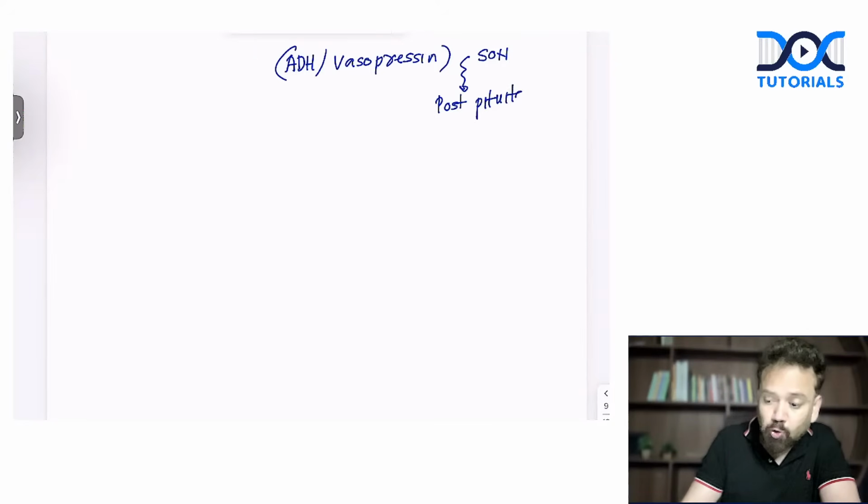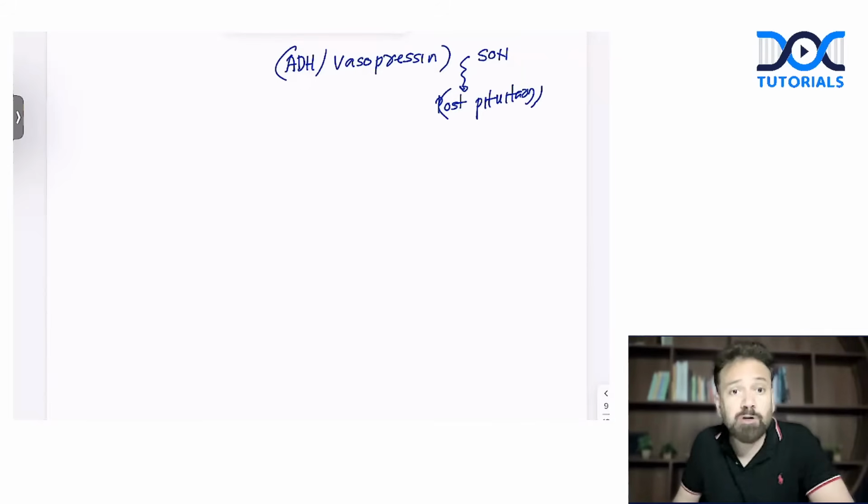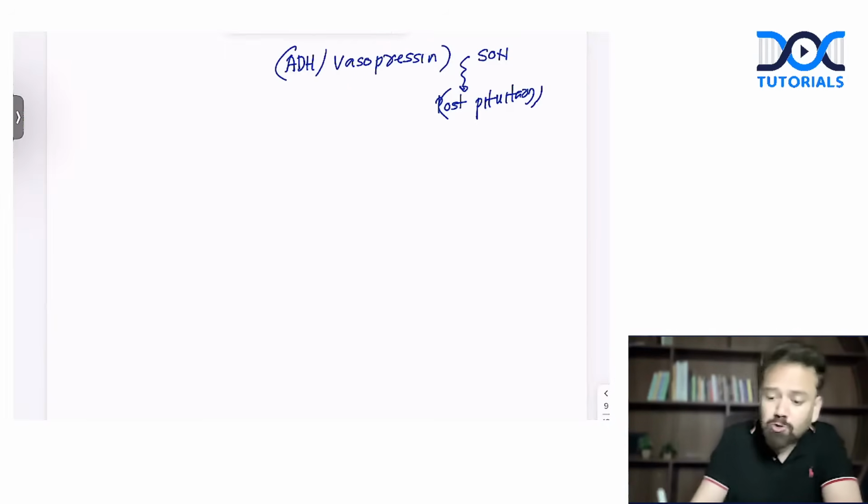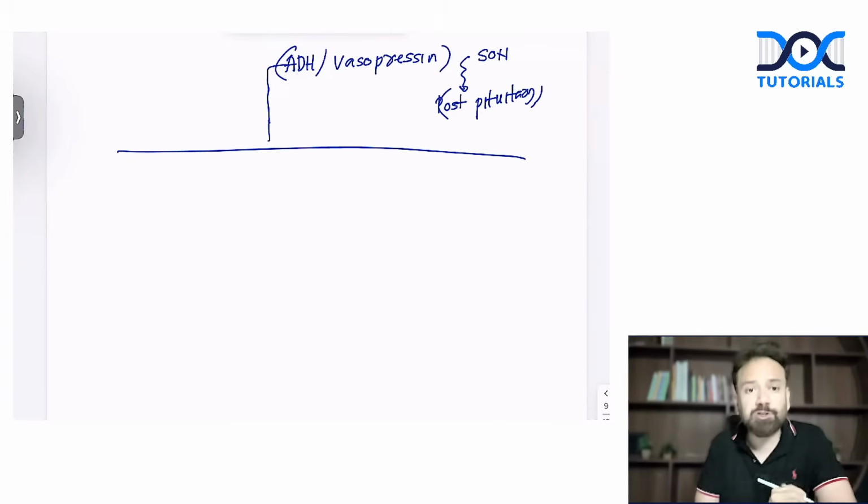So they are stored in the posterior pituitary. They are released from the posterior pituitary, but they are synthesized in the hypothalamus, because the cell body, the nucleus, is located in the hypothalamus. Only axons are going to the posterior pituitary gland. So now, ADH has three sites of location.